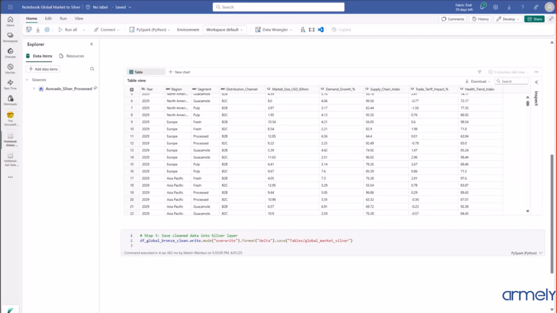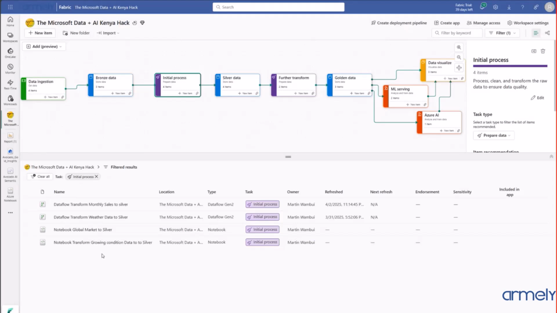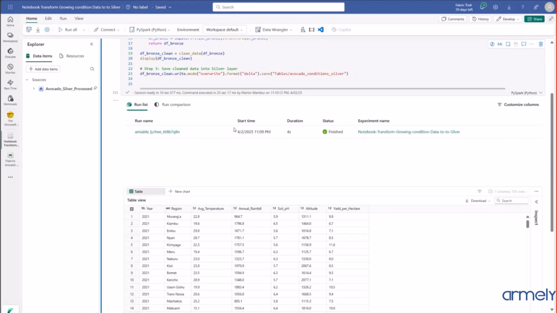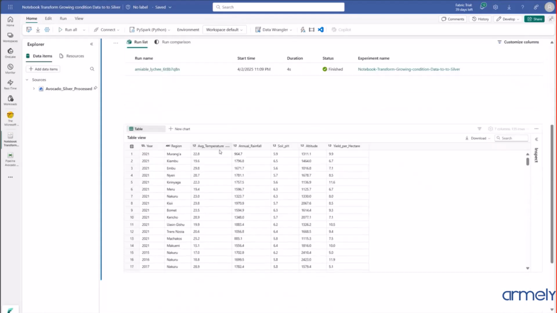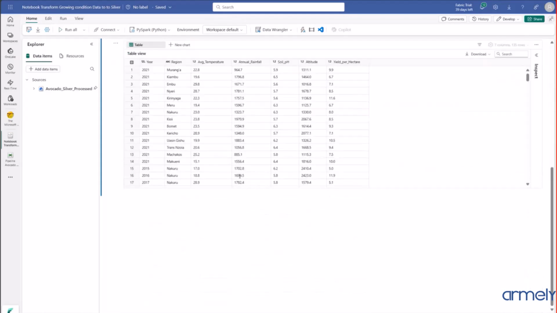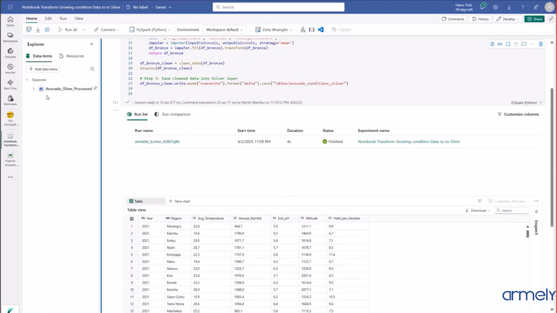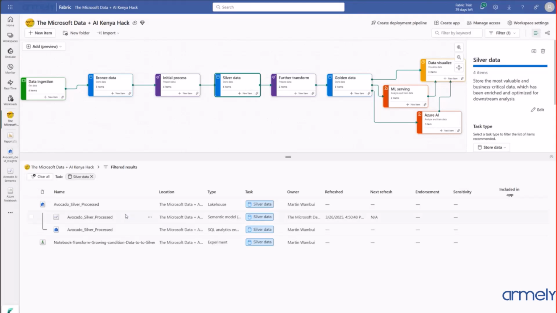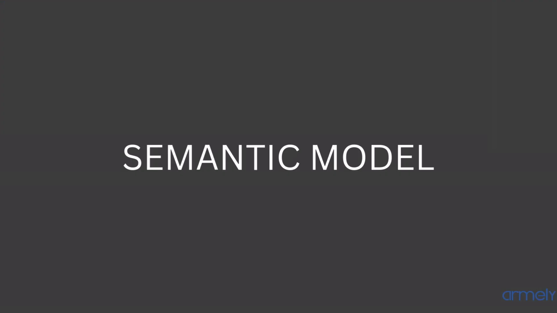The last data transformation we did was also using a notebook for the growing condition data in Kenya. So we did several transformations here using the notebook, using Python, and then we saved data in Silver Lakehouse. And that is how we did data transformation. Every data that we did transformation on was stored in the Silver Lakehouse, and from here now we shall move the data to the golden layer for reporting and machine learning services and also AI.